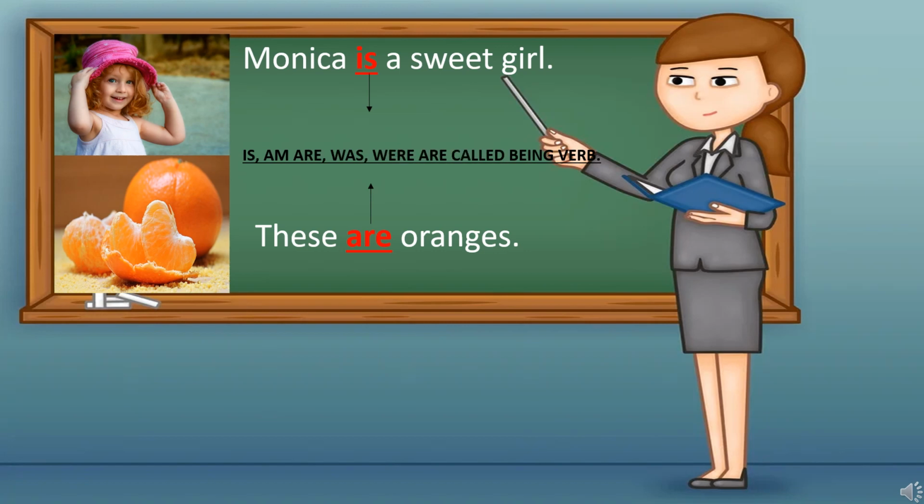Now, Monica is a sweet girl. These are oranges. Now, in these two sentences, which are verbs? Yes, students, is, am, are, was, were. All these are called being verbs. So, what we have learned is that action words or being verbs are called verbs.